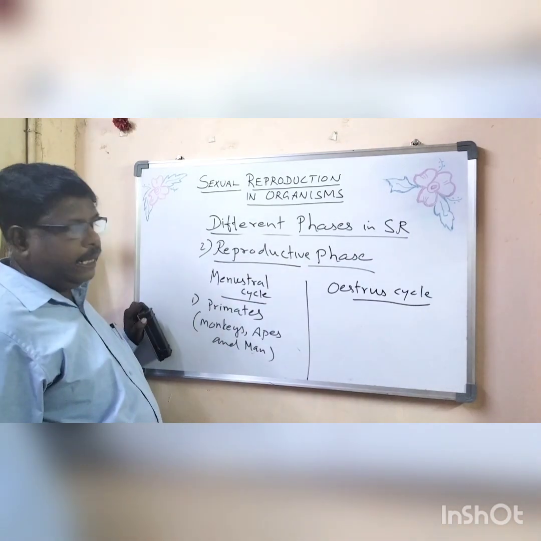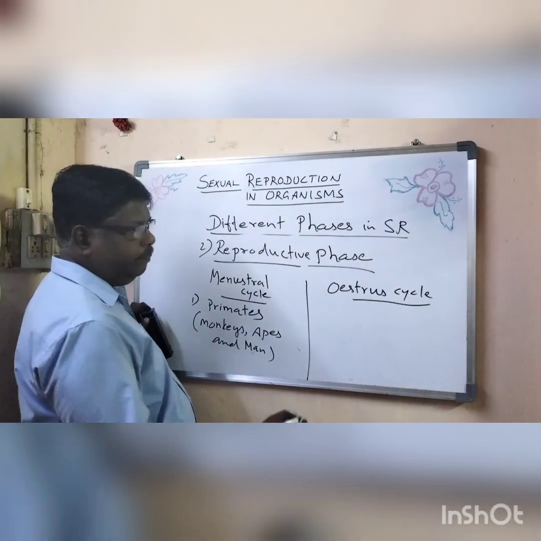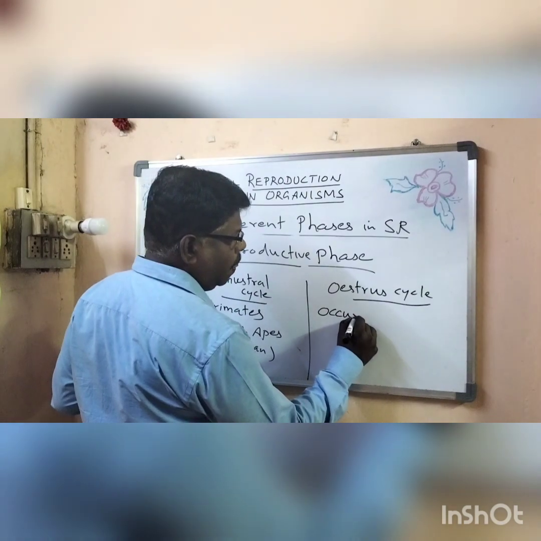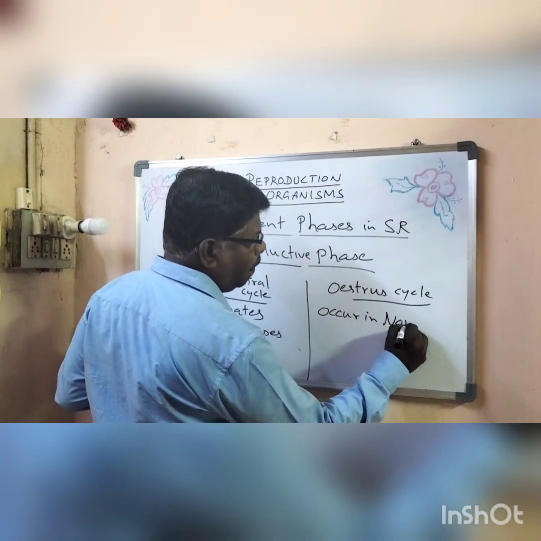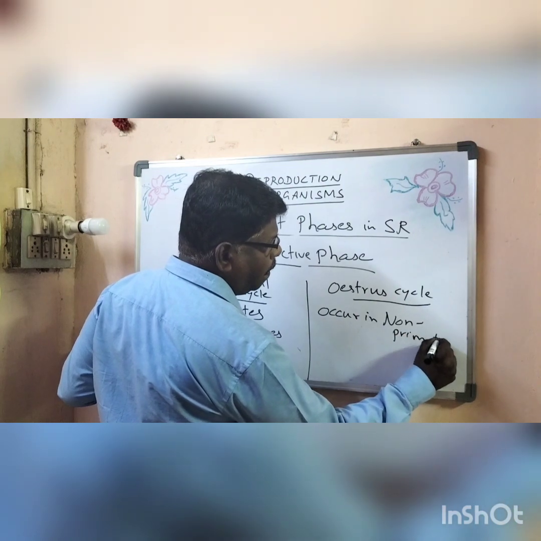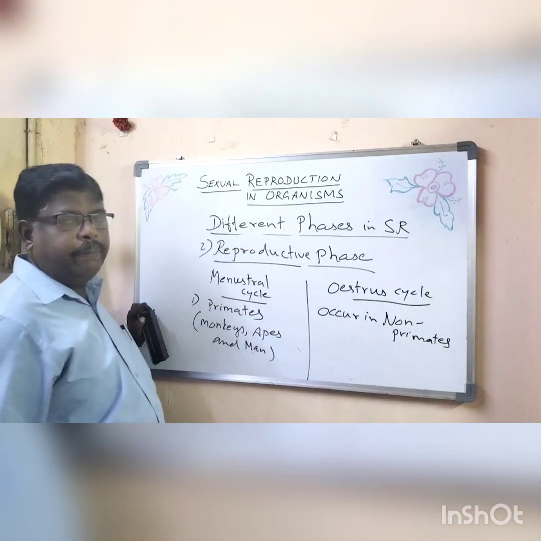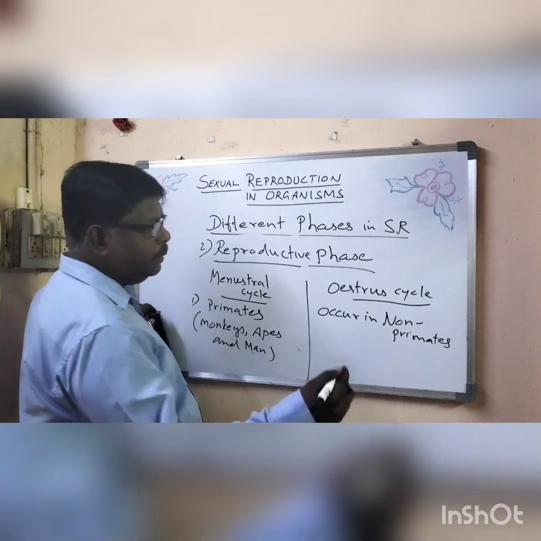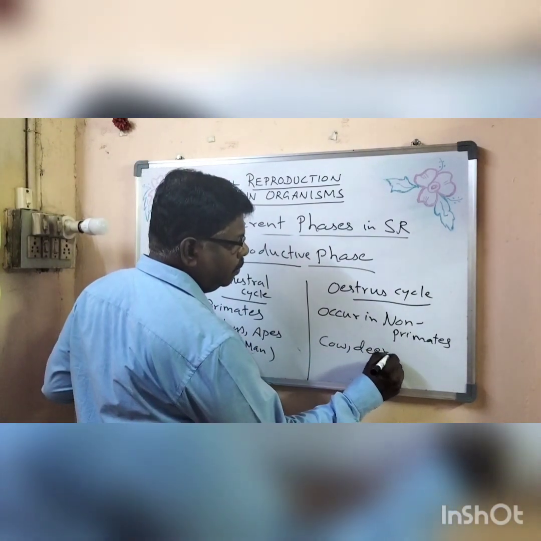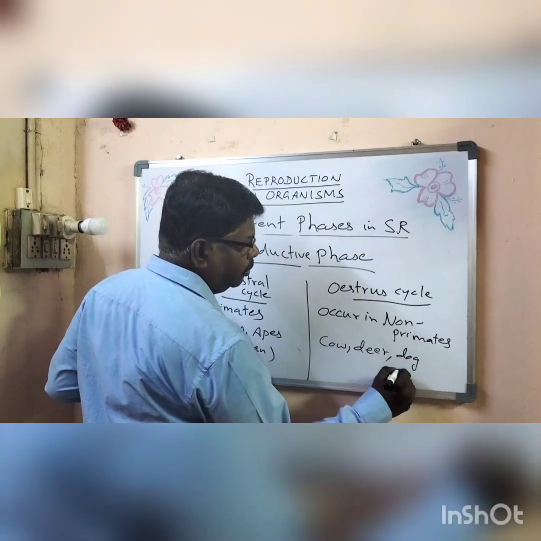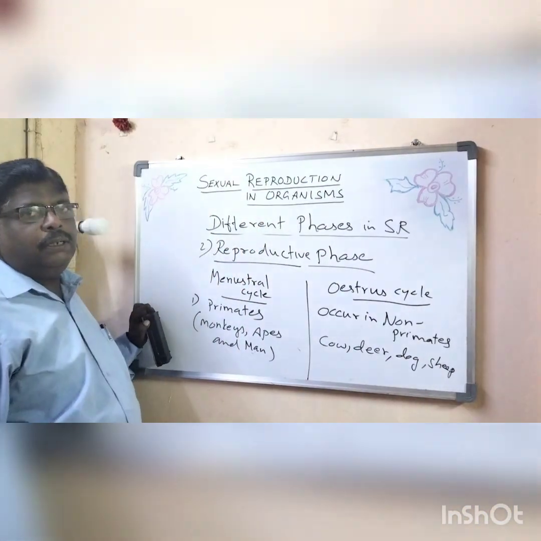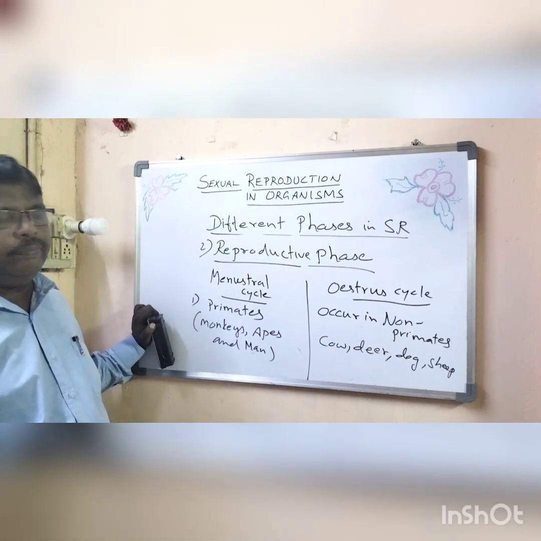The oestrus cycle occurs in non-primates, for example cow, deer, dog, sheep. So all these exhibit the oestrus cycle.